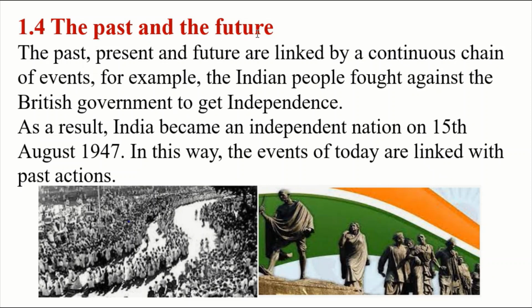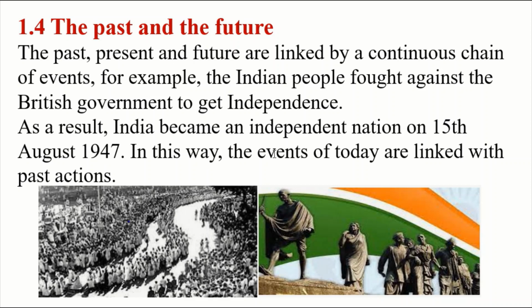The past and the future. Let's see how our past is linked with the future. The past, present, and future are linked by a continuous chain of events. For example, the Indian people fought against the British government to get independence. As a result, what happened? India became an independent nation on 15th August 1947. When did India become an independent nation? It became an independent nation on 15th August 1947.